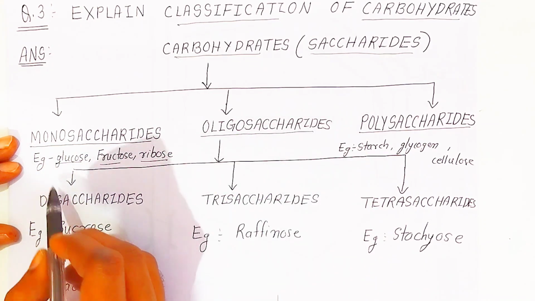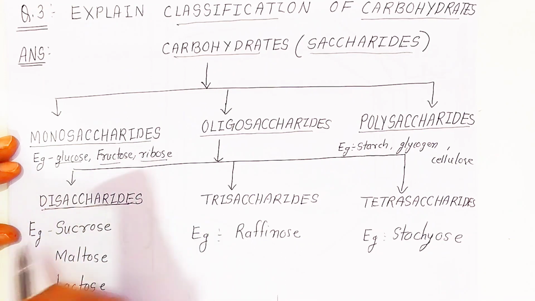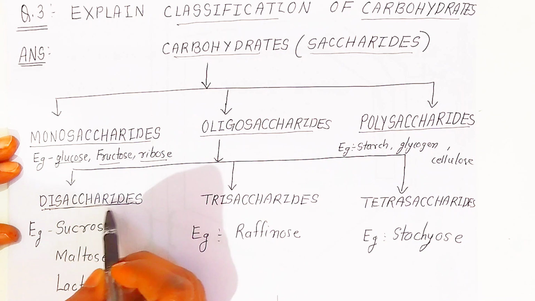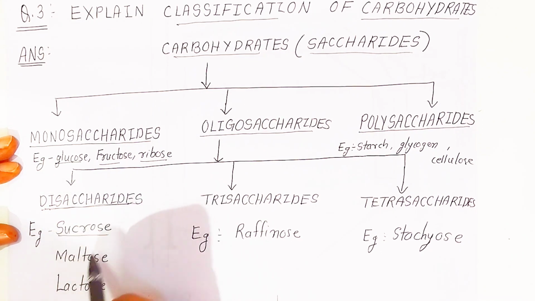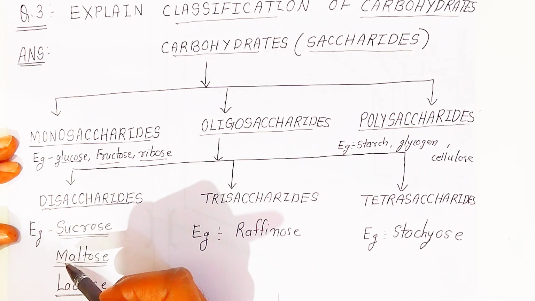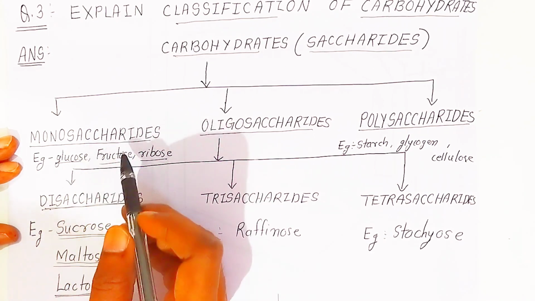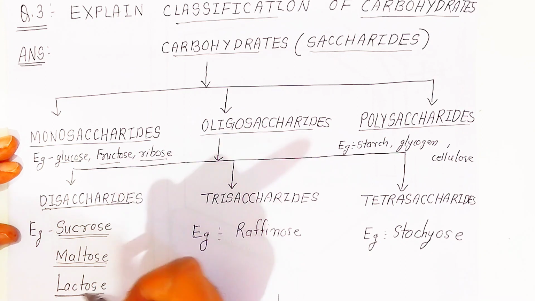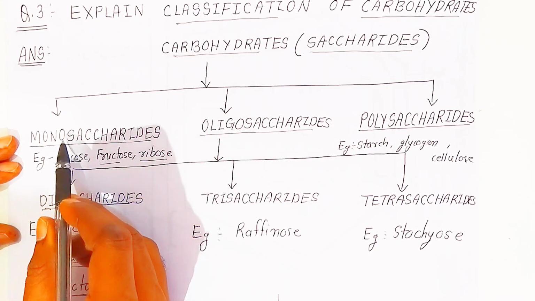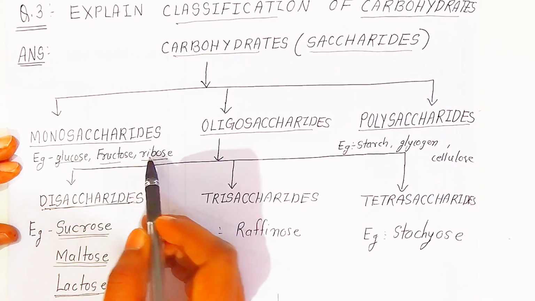Oligosaccharide, students, includes disaccharide. When two monosaccharides come together, they will form sucrose. Understanding, students? Disaccharide examples are sucrose, maltose, and lactose. These are very important, students. In examination, sometimes they may ask which are disaccharides and which are monosaccharides. Only three, and one of them they may give different. Understanding? Find the odd man out. This type of question they may ask. So three are already given in monosaccharide, that is glucose, fructose, and ribose, and the third maybe they will give